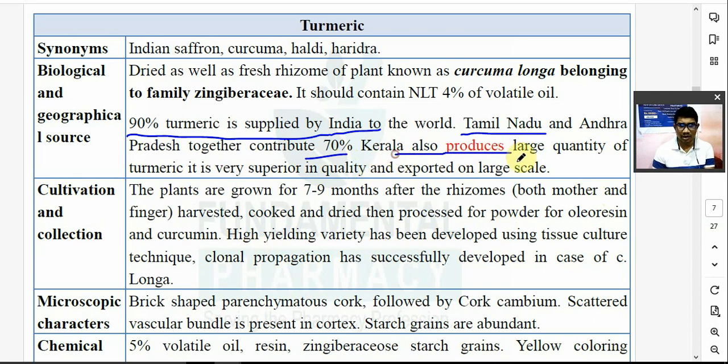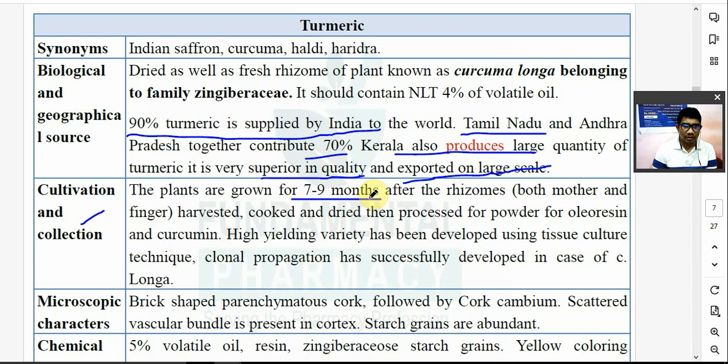Kerala also produces a large quantity of turmeric. It is very superior in quality, Kerala one, and exported on a large scale. Cultivation and collection: plants are grown for 7 to 9 months.